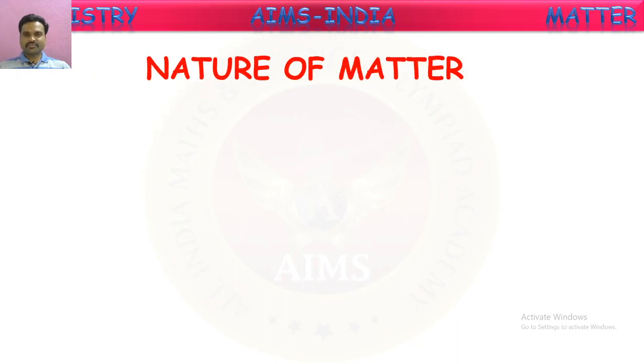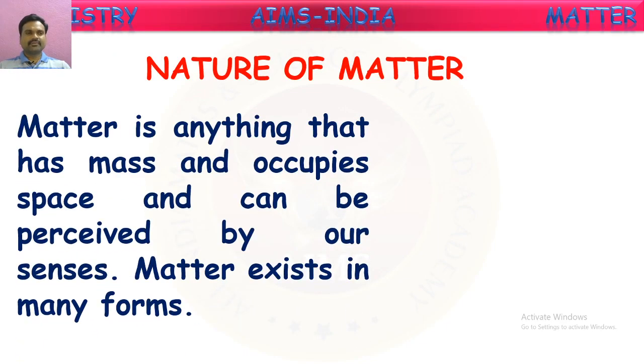What is the nature of this matter? Matter is anything that has mass and occupies a space and can be perceived by our senses. Matter exists in many forms. What did we define here? Matter means anything which has some mass, occupies some volume, and can be perceived by our senses. That thing, whatever it is, is called matter.